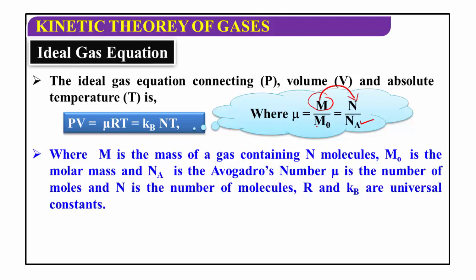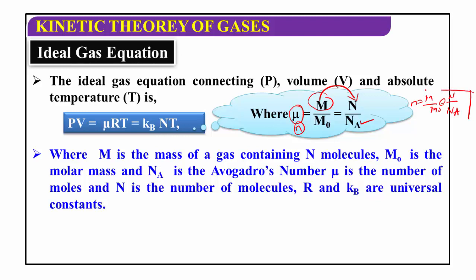This is called the number of moles. The ratio of actual mass to the molecular mass is called number of moles, or it can also be written as small n. Here small n is equal to capital M divided by M naught or N divided by NA.